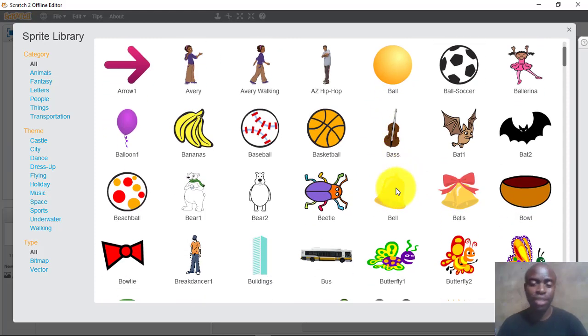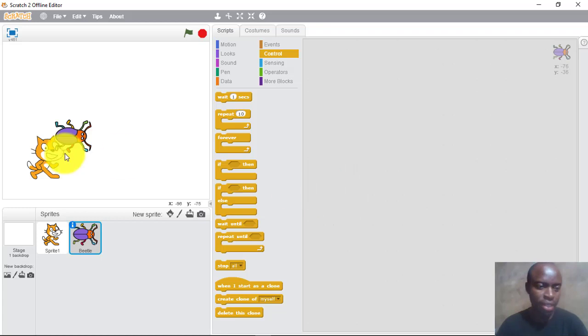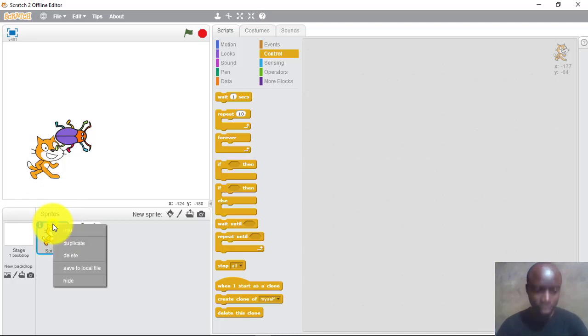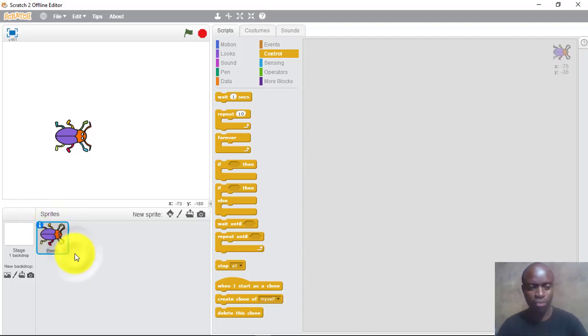You can choose a bell that, when it reaches the door, is linked, and then it says the message. So you can choose anything. I will be happy to choose Petra. So I'll choose this Petra, and here it is. And then I'll come to this one. I'll delete the cat like this, and I'll go here, delete. Okay. So now I'm having only my